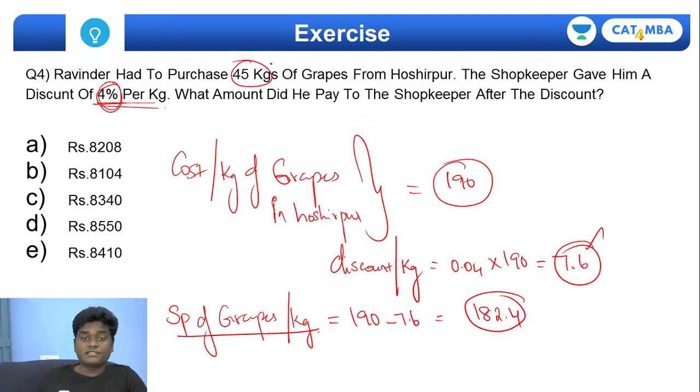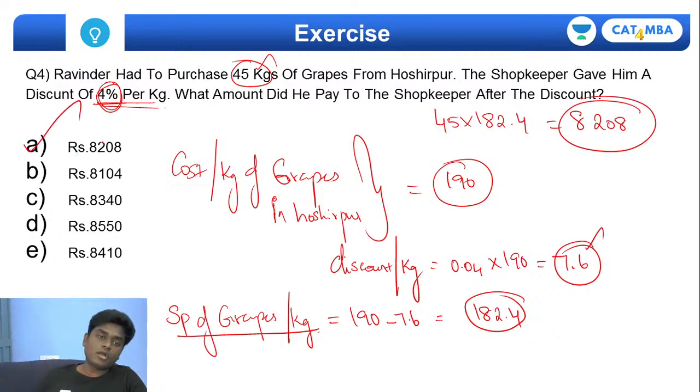He is purchasing 45 kgs. So what you need to do is simply 45 into 182.4. How much exactly will this be? It's going to be 8,208. So 8,208 is the exact amount Ravinder will be paying to the shopkeeper after the discount of 4% per kg. Okay, clear guys, everybody? Is that clear?